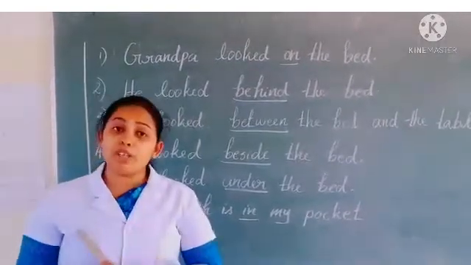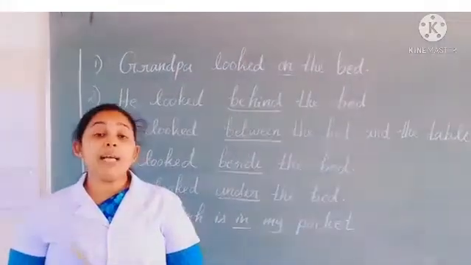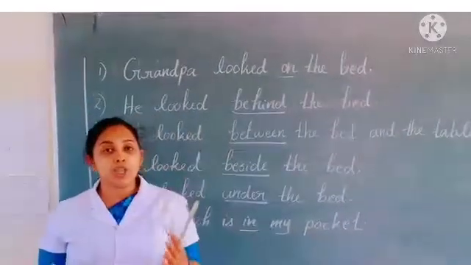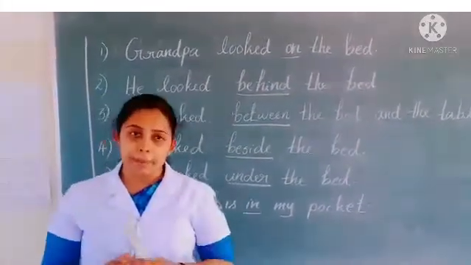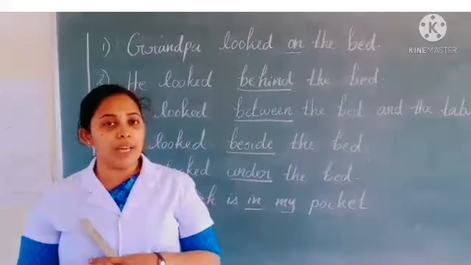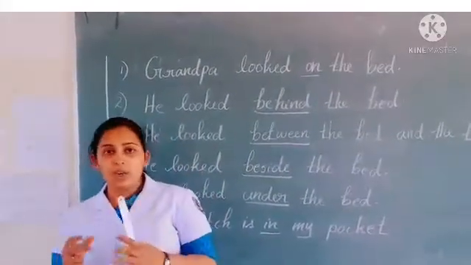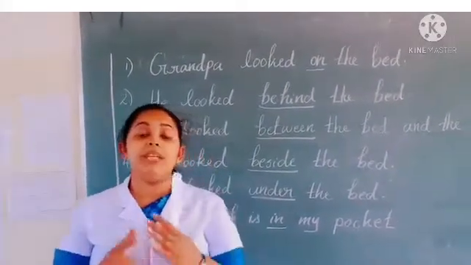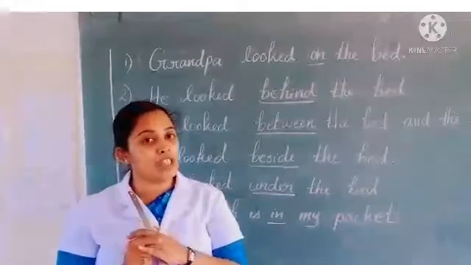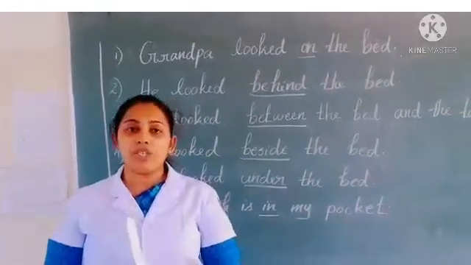And what do you mean by preposition of time? Yes, when it happens. And what do you mean by preposition of direction? It shows the direction. Okay. But in this lesson we need to discuss only preposition of place and preposition of time.